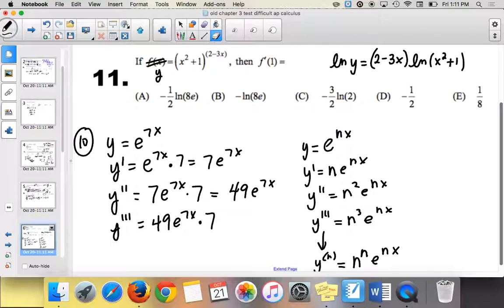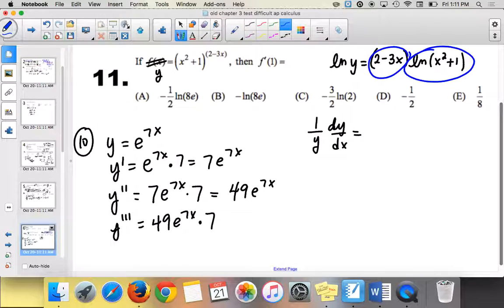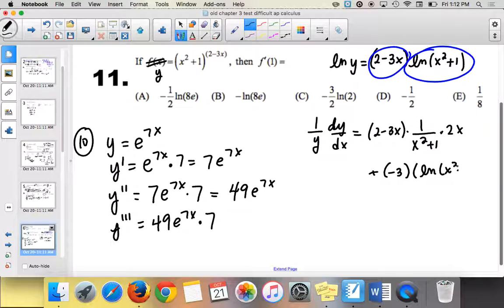And then we take the derivative. So the derivative of natural log of y is going to be 1 over y times dy over dx equals, and I have to do the product rule. So here are my 2 pieces of my product. I circle them, so it gets a little messy. So I have 2 minus 3x times 1 over x squared plus 1 times 2x, the chain, plus the derivative negative 3 times natural log of x squared plus 1, like that. Okay, and we plug in x equals 1, so we get negative 1 over 2 times 2 plus negative 3 times natural log of 2.